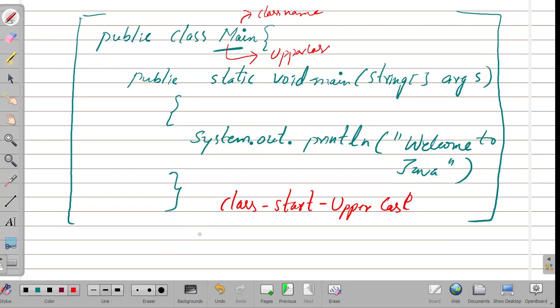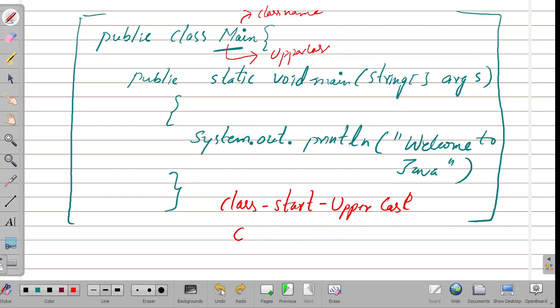And one more thing I want to say: Java is a case sensitive language. Case sensitive in the sense that there is a difference between, see now, catch in lowercase and CATCH in uppercase, both are different here. This is the capital uppercase letter and this is the lowercase letter. These both are different words in Java. So that's the reason we say it is a case sensitive language.